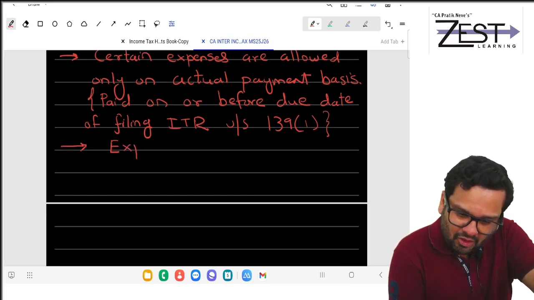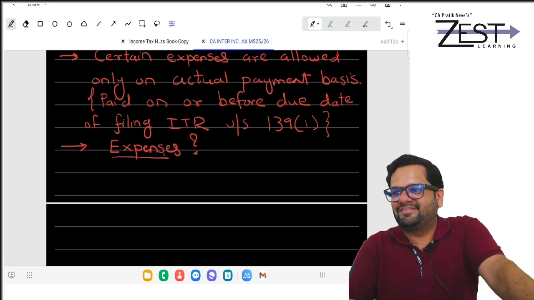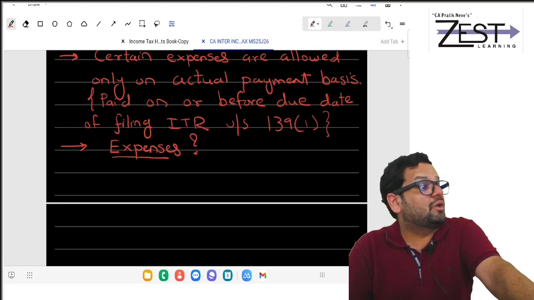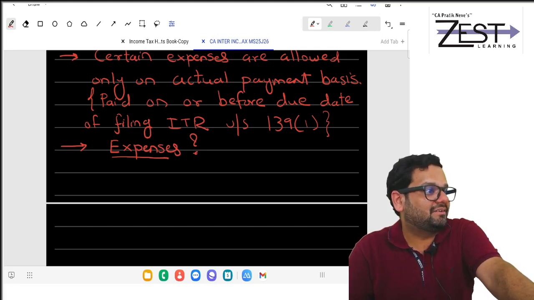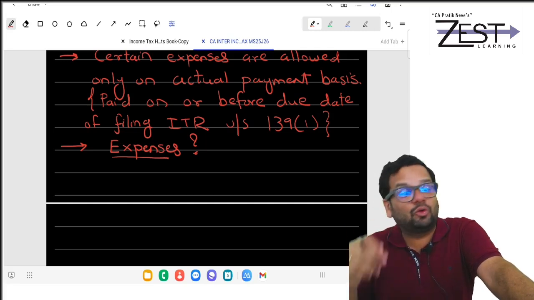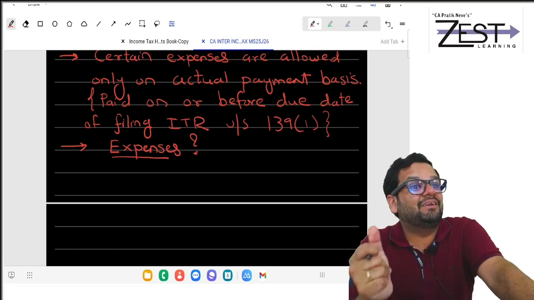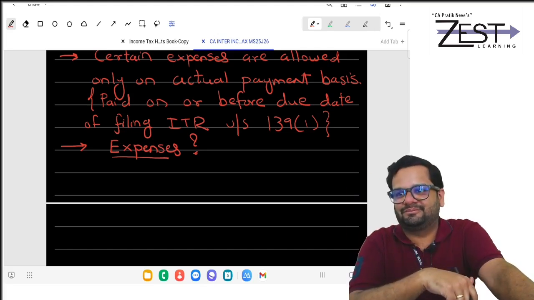You will understand all these expenses are such where government is involved. So, if you don't pay that amount in time, you can't take deduction. Certain expenses are allowed only on actual payment basis. Means if you don't pay, they will get disallowed.